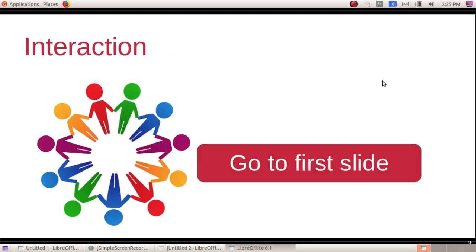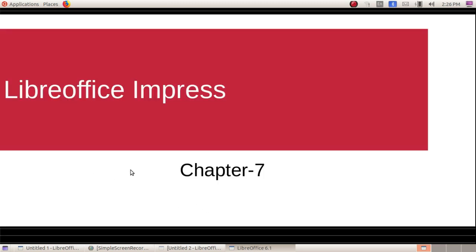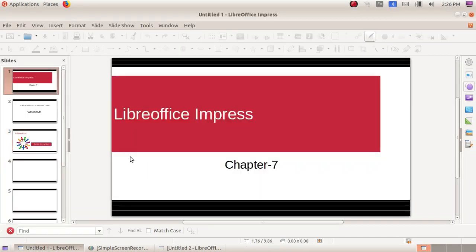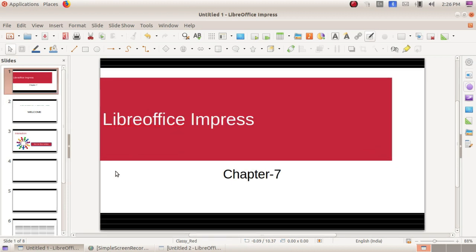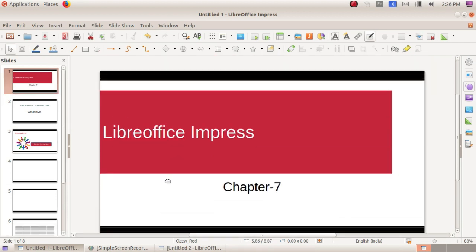So like this you can apply it to any content. In this image also you can apply the interaction. By clicking it displays the first slide. After pressing the escape key the slideshow will end. Clear? So these are the contents we have discussed.